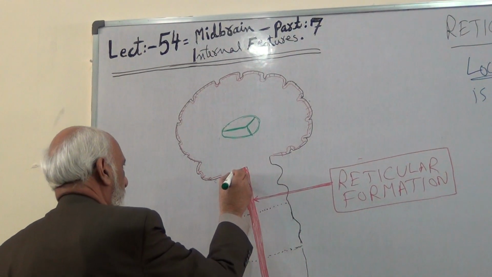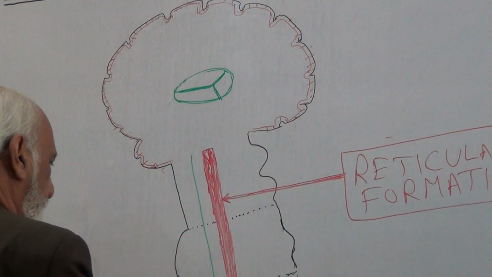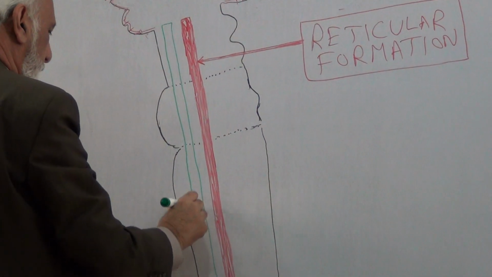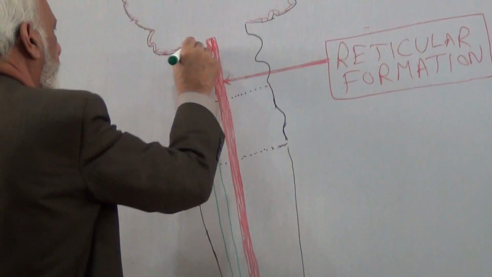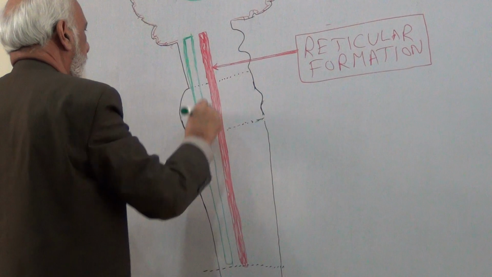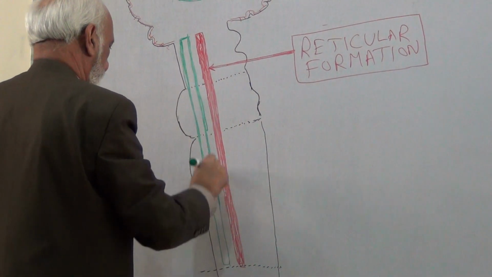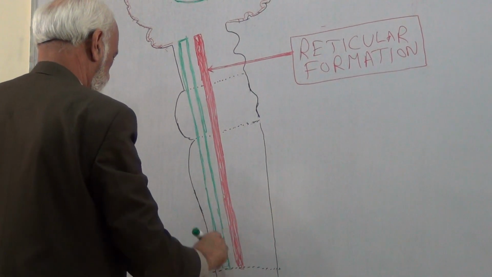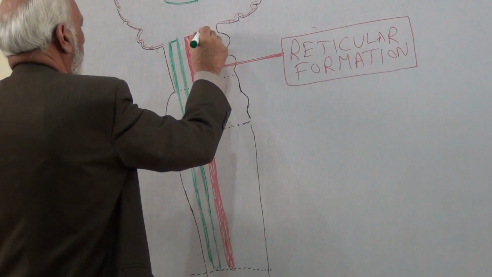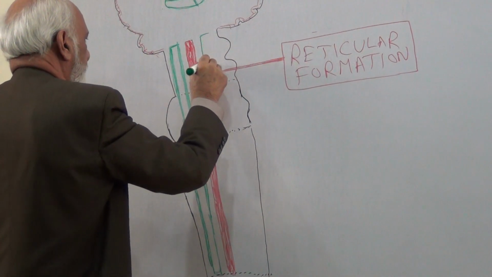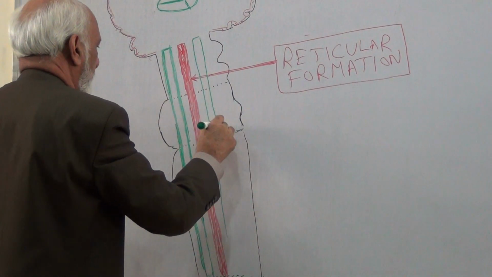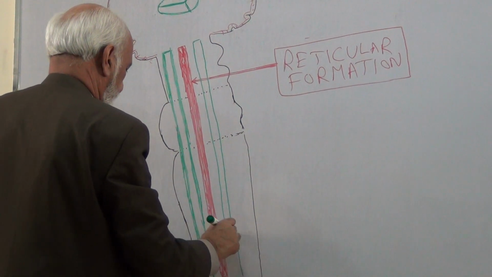Now this is, suppose, part of the reticular activating system, again located in the brainstem.